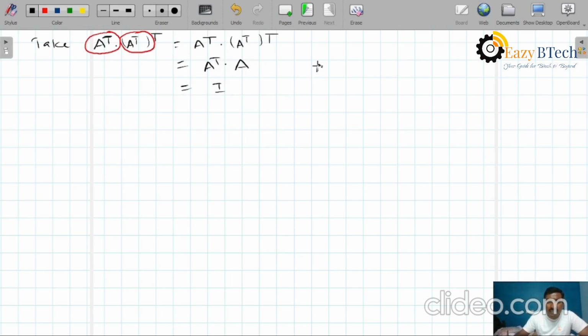Why? Because here A is orthogonal. A is orthogonal means, as you already know, A transpose into A equals I. So according to this we can write A transpose into A equals I. Therefore, finally what we proved here is that A transpose, this one matrix, into A transpose whole transpose equals I. Therefore A transpose is an orthogonal matrix.